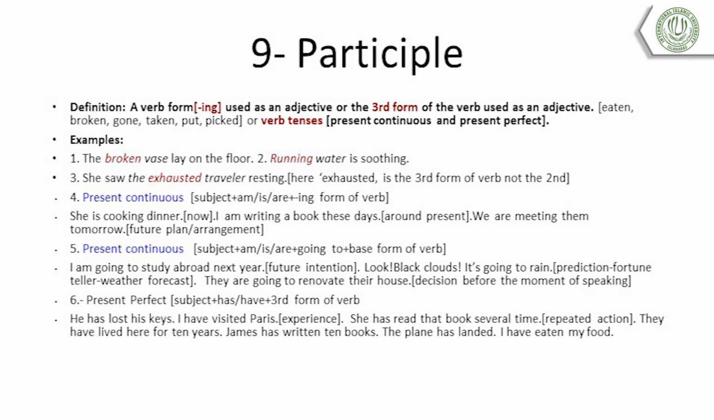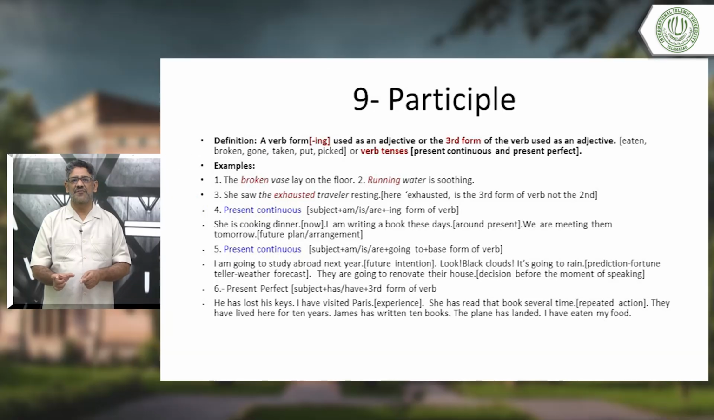Three: she saw the exhausted traveler resting. Exhausted traveler. We are talking about the traveler, and the traveler is exhausted. But remember one thing about exhausted. Exhaust, exhausted, exhausted. We have used the third form. Here exhausted is not the second form. Which form have we used? The third form of the verb, the past participle. Go, went, gone. So don't confuse it here. She saw the exhausted traveler. We have used the third form of the verb here, resting.